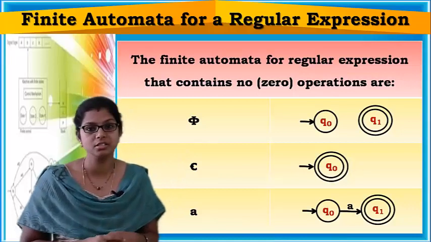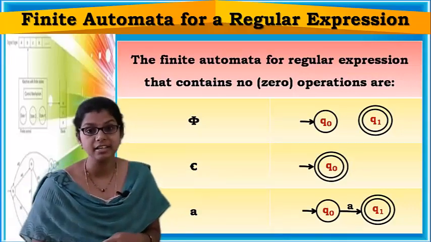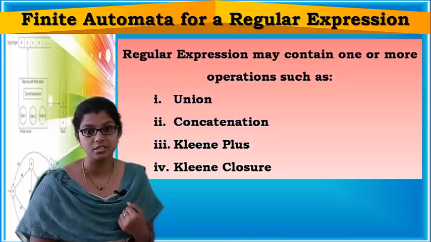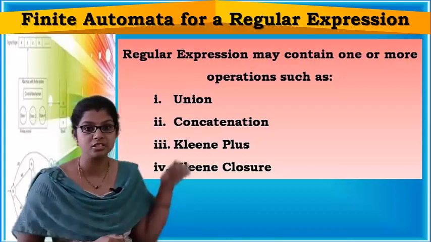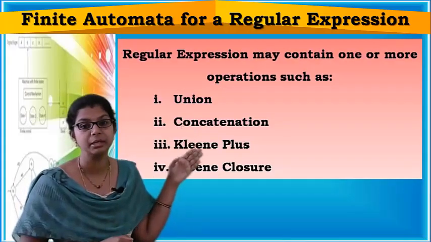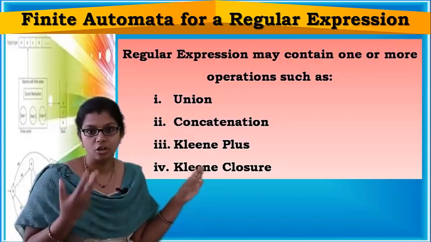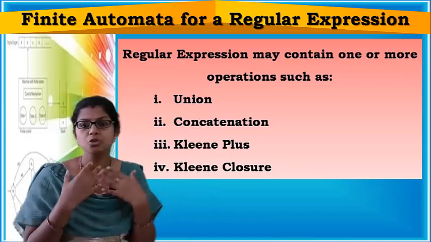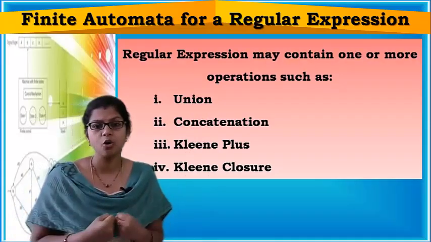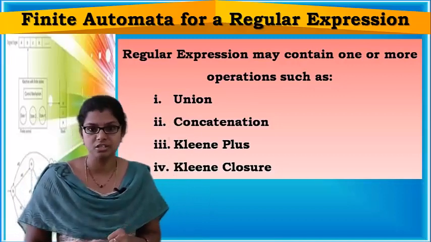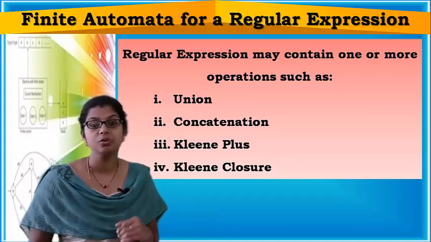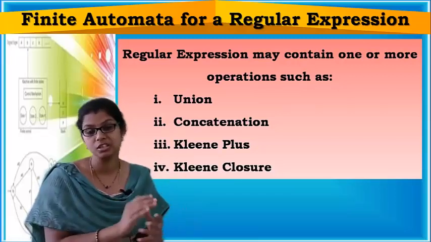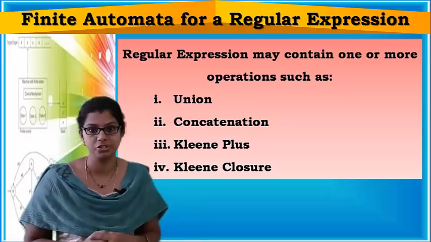without any operations? No, right? Our regular expressions will contain one or more operations. It will be a combination of operations such as union, concatenation, Kleene plus, Kleene closure, right? You already know the operations: union, concatenation, Kleene plus, Kleene closure. So our regular expression will be a combination of these operations, right? So we have to construct a finite automata for a regular expression which is a combination of these operations, right?